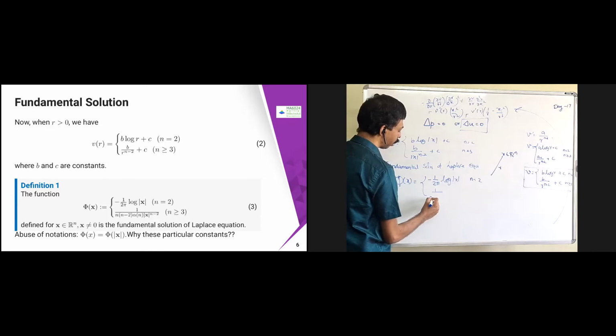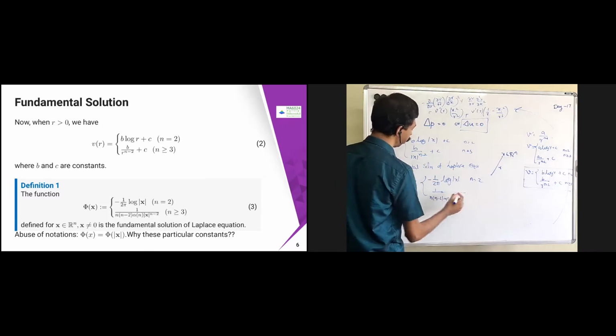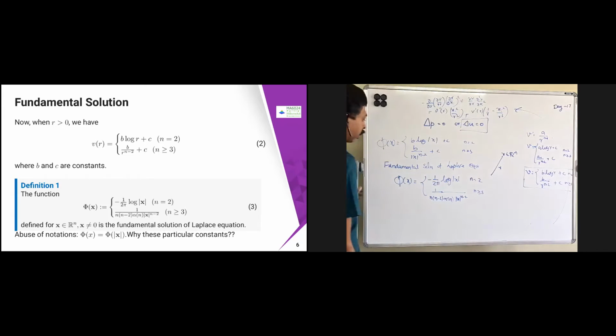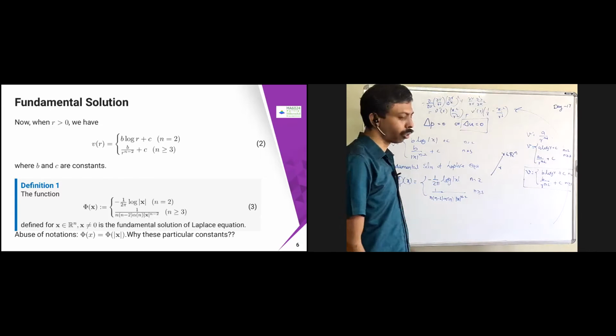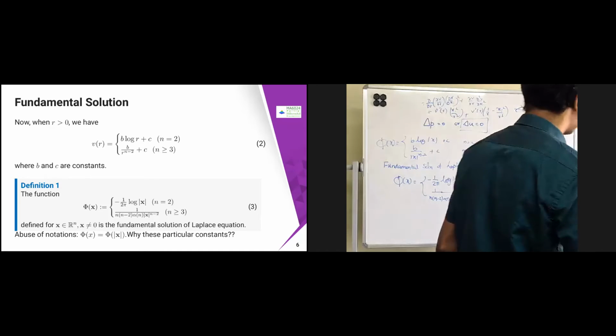So 1 by n into n minus 2 into alpha n, I'm just going to choose this as a_n. That is nothing but my a_n. Then the remaining thing is mod x power n minus 2, for n greater than or equal to 3. Why have we chosen that? We will come to that, because there are some reasons.